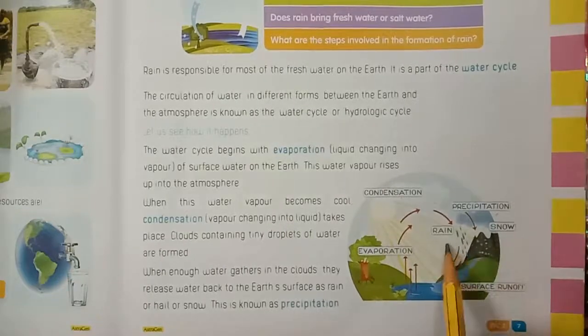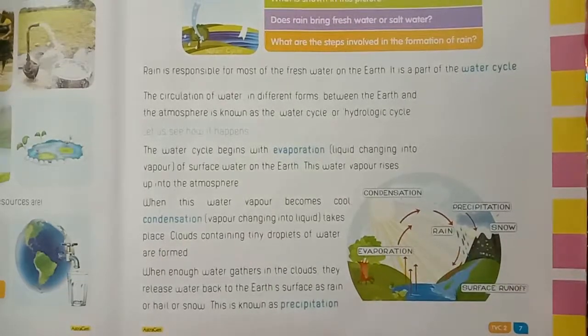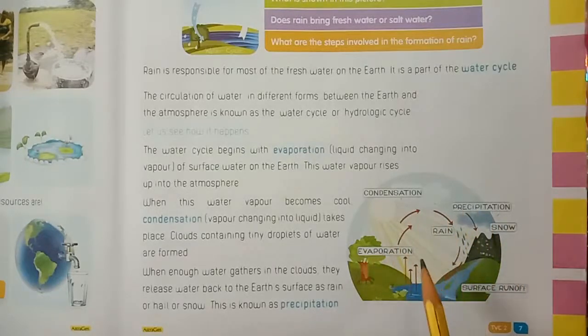Snow, rain. What are these called children? Water cycle or hydrologic cycle. This is the circulation of water in different forms between the earth and the atmosphere, known as the water cycle and hydrologic cycle.